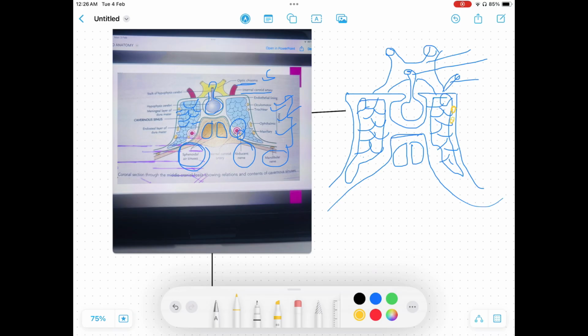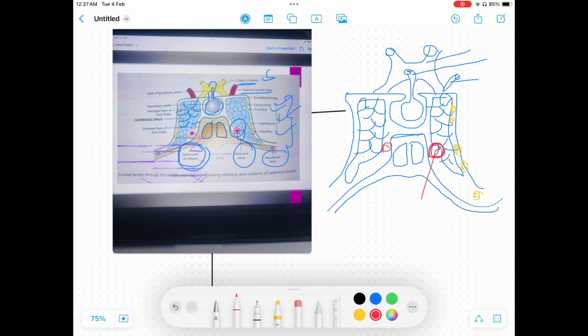Now let's form the nerves. This is the oculomotor nerve. This is the trochlear nerve. This is the ophthalmic nerve. This is the maxillary nerve. Here is the mandibular nerve. Now let's form the arteries.